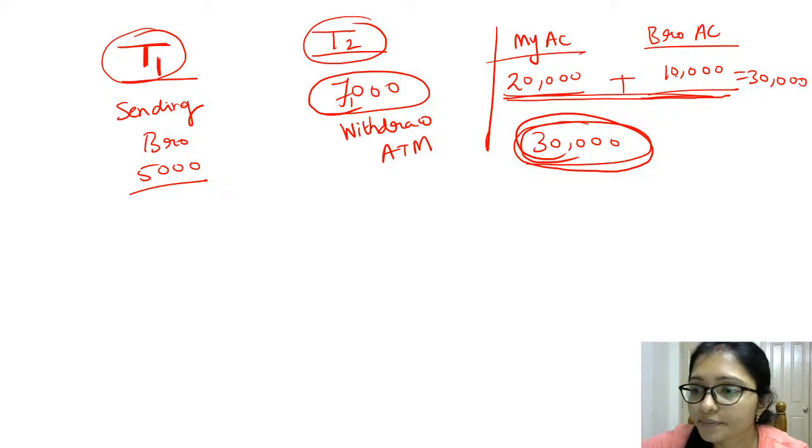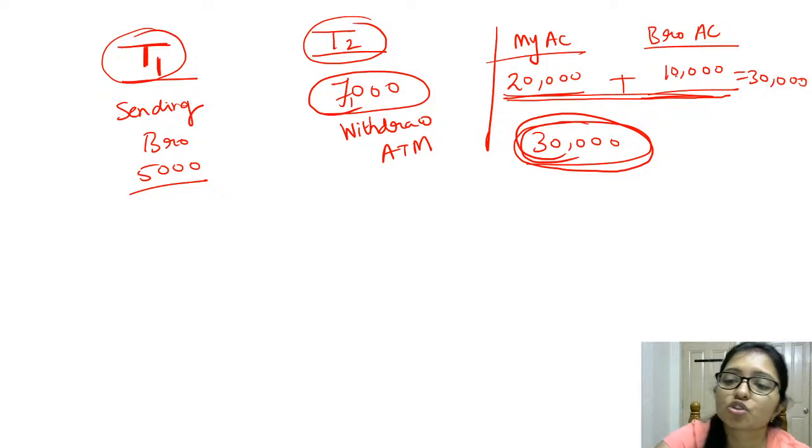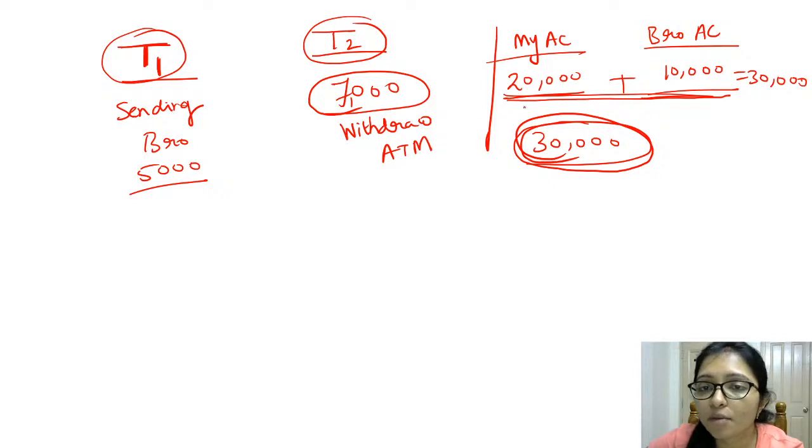Clear, Sarita? What is consistency? Means data should be consistent. Both accounts had 30,000, after the transaction also there will be 30,000, that is consistency. So from my account 15,000 will be deducted and it will be added to my brother's account, so the total will be 30,000.